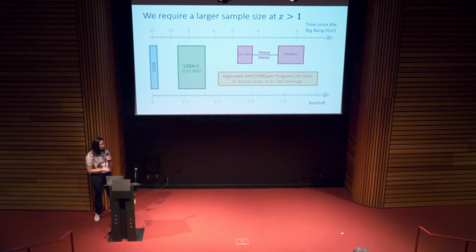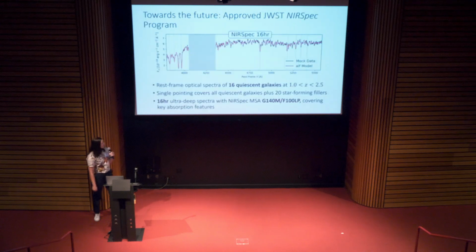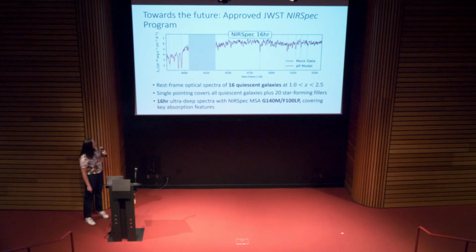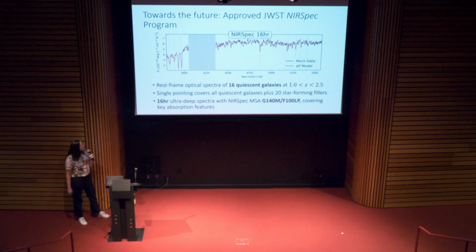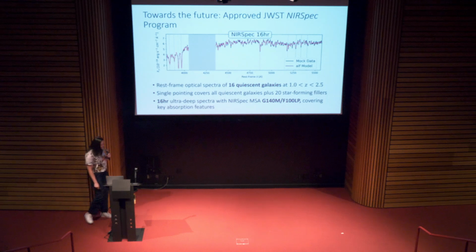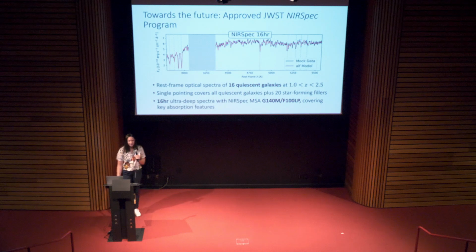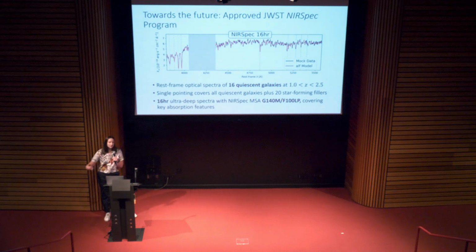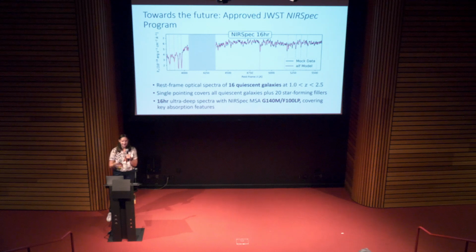To show you how great these spectra are, I simulated our faintest target. And here's a simulation for 16 hours of NIRSpec for a very faint target. And pretty incredible, we were easily able to see all the absorption features, and we can very easily fit a model to those. So one great thing about this survey is not only are we going to increase the sample size by quite a bit, we're also going to be reaching to lower stellar masses, and so therefore we can start to constrain the trends as a function of mass at these higher redshifts, and that compared to lower redshift trends, like I said in the beginning, is really going to help us understand the buildup of the massive quiescent galaxy population over time.